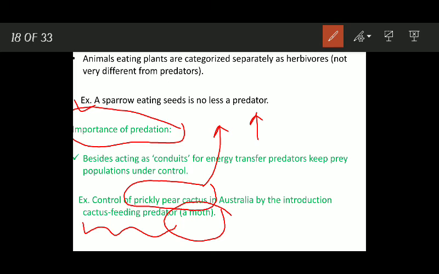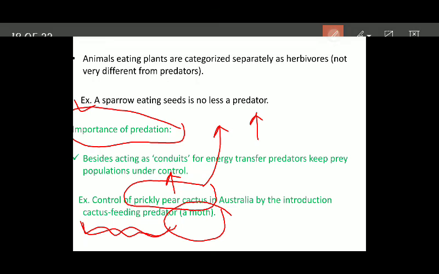जैसे कि मैंने आपको कहा, जो prickly pear cactus है ये एक बहुत invasive species थी. Okay, it was a noxious species in Australia and it was controlled by the introduction of this cactus feeding predator. This suggests that the predators, they keep the populations of prey in the natural ecosystems under control.